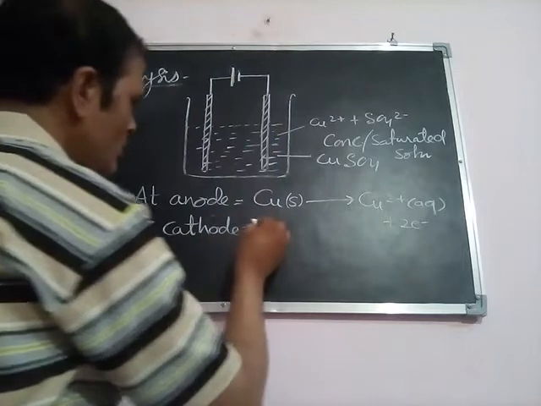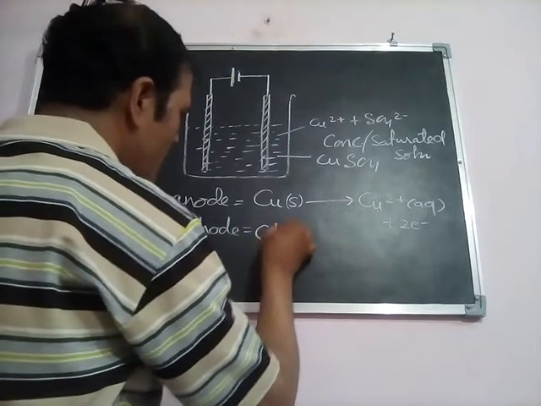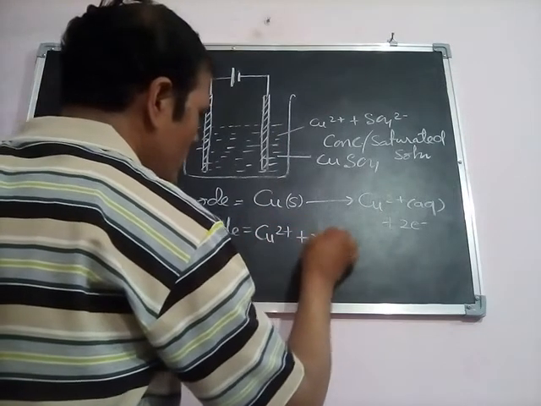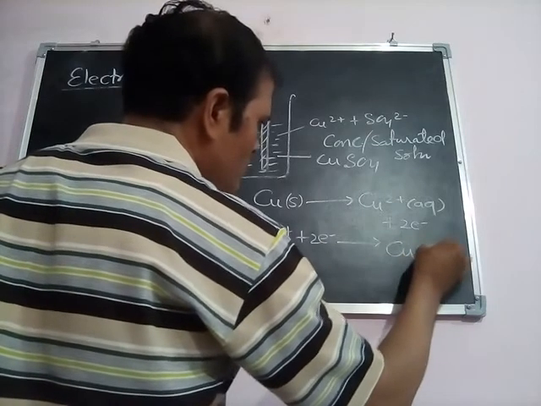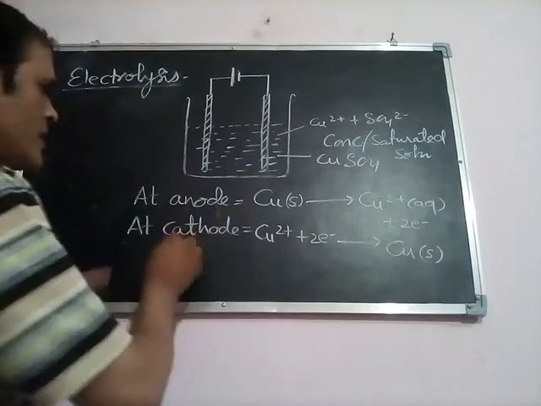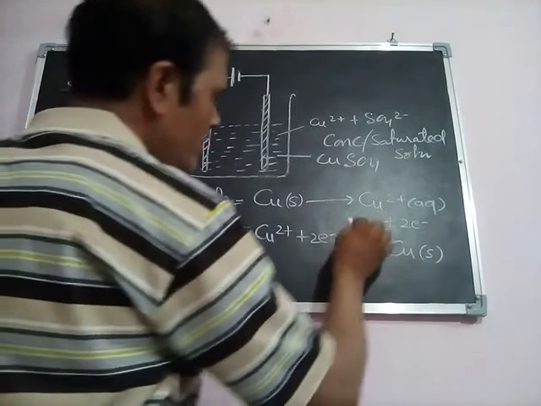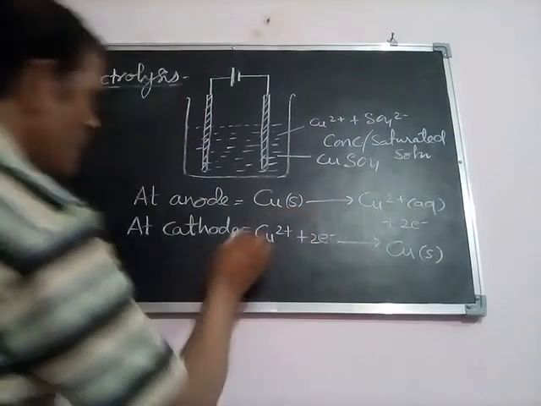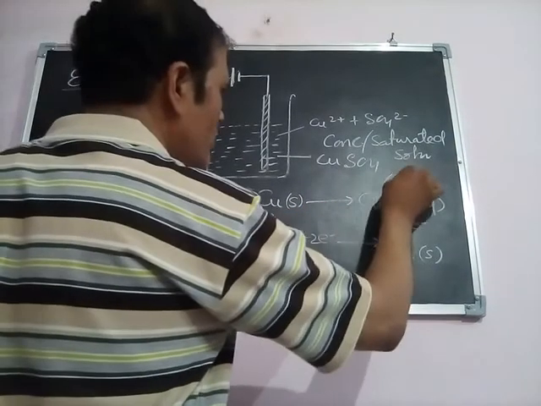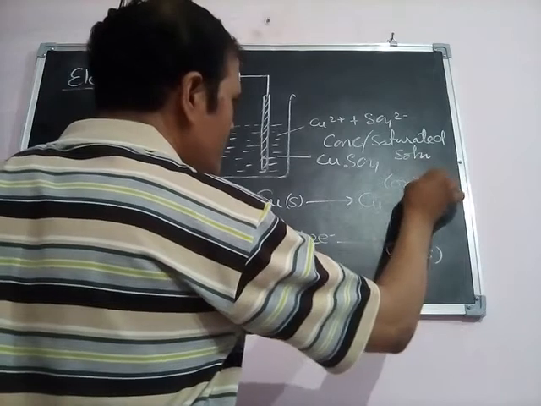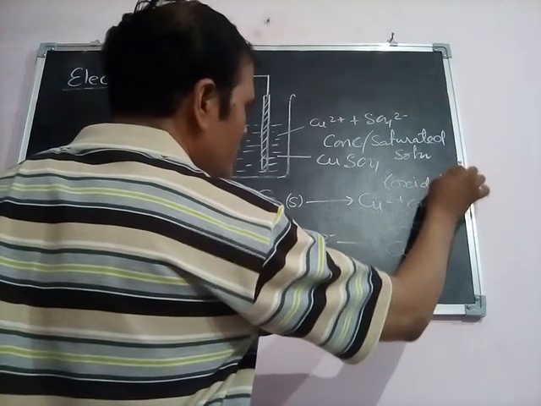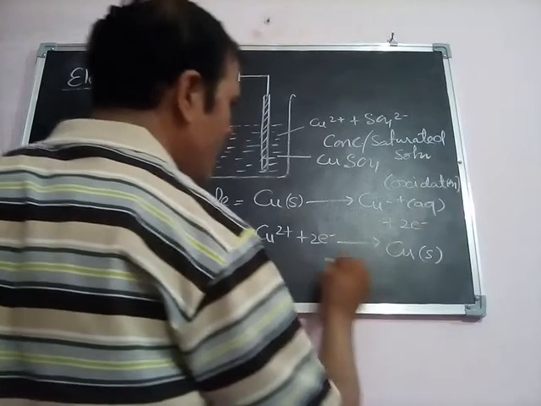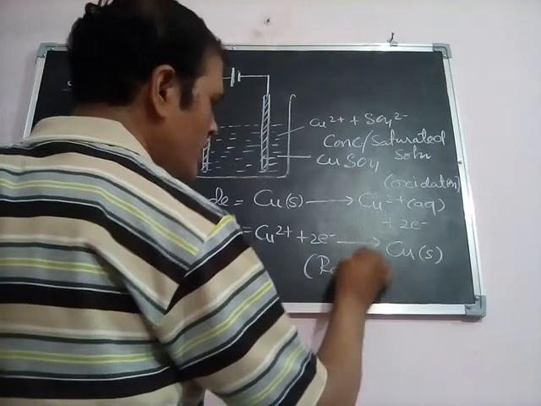So at the cathode, copper ions will take electrons and reduce into copper metal. Here at the cathode, the reduction reaction will take place. So at the anode, what kind of reaction will take place? You all know very well that at the anode, oxidation reaction will take place, and at the cathode, reduction reaction will take place.